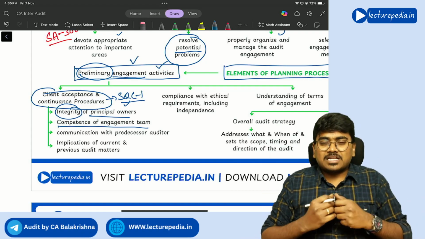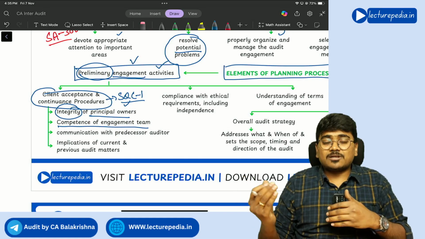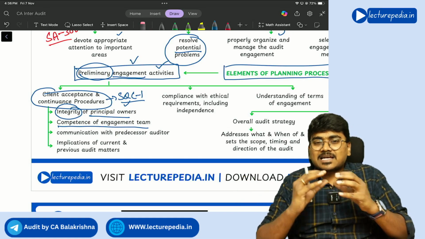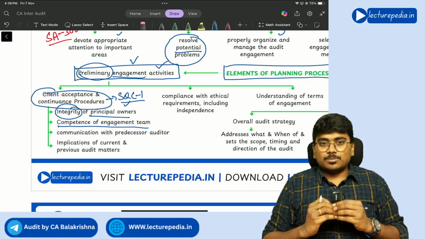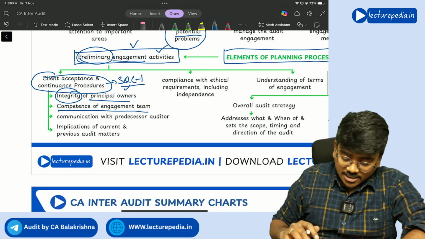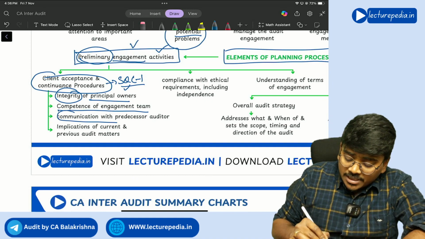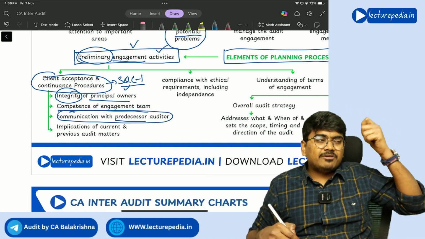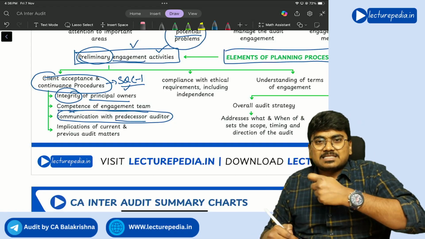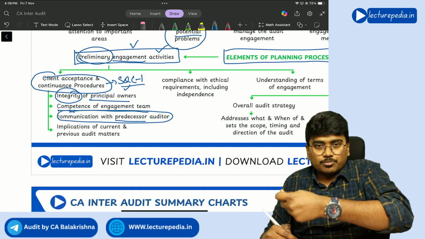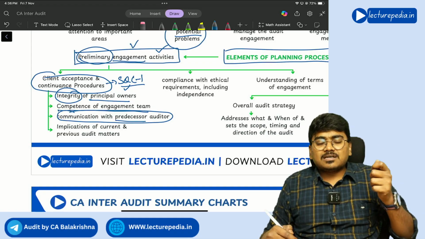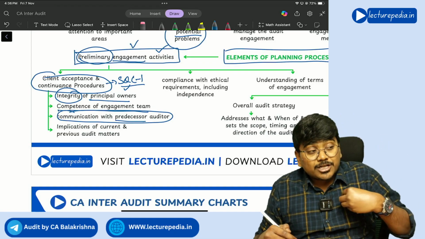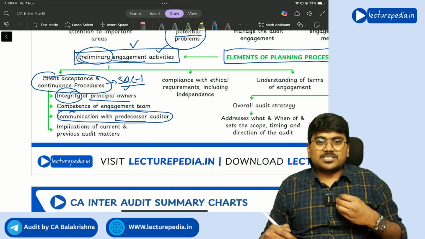If your team does not have proper knowledge to discharge the work, that is also a preliminary engagement activity, one of the client acceptance and continuance procedures that you will perform. Another client acceptance and continuance procedure is communication with the predecessor auditor. Predecessor auditor means the previous auditor. Before the client approached you to audit the books of accounts, someone would have audited in the last year. You will call him the predecessor auditor, and you will communicate with the predecessor auditor.